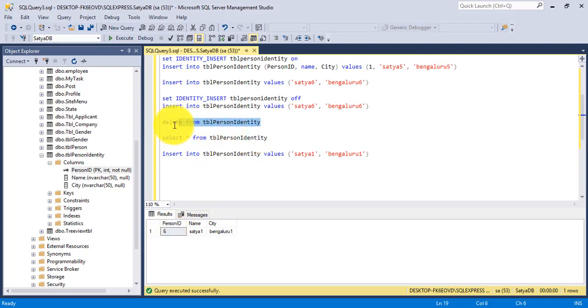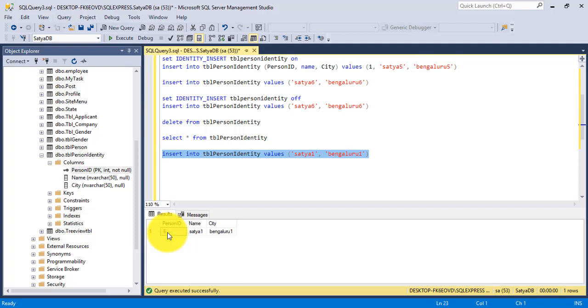So even though I deleted all these things, when you reinsert fresh data to the same table, the person ID identity column starts from 6. Here the value of identity column person ID is not reset. It shows the next identity value after the last person ID identity column value.